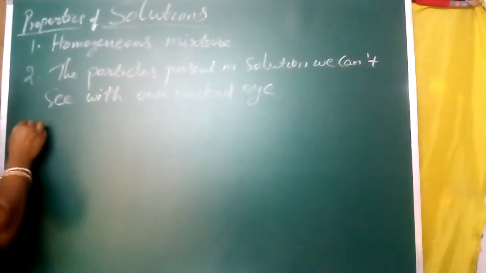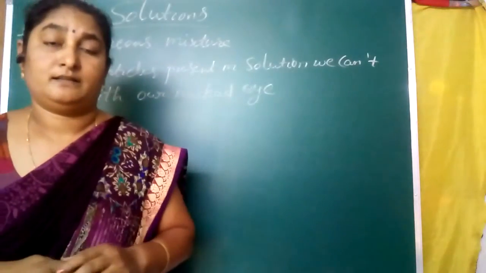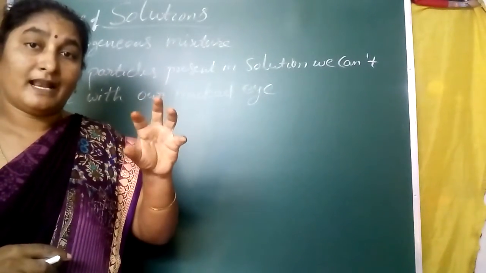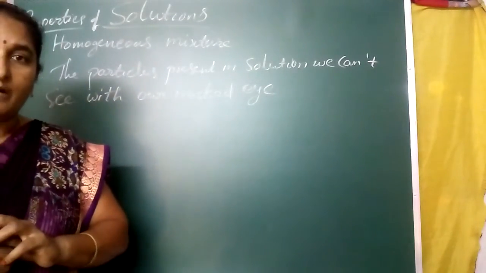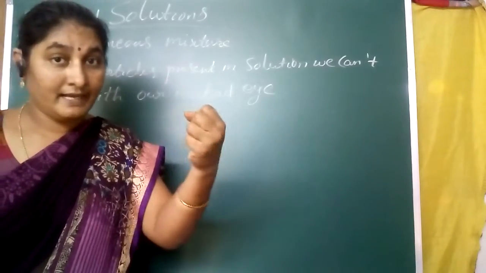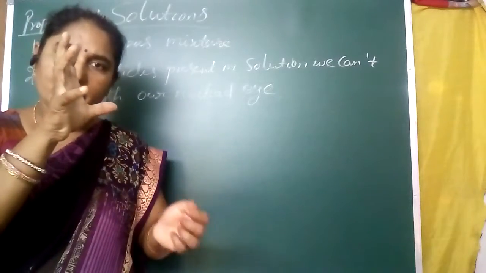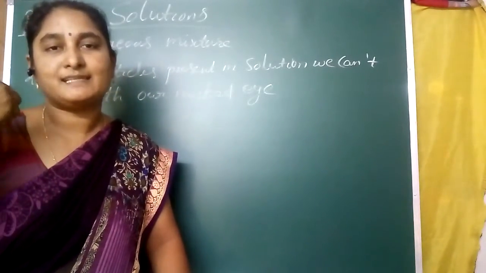The third property is scattering. We know that when light passes through any medium or substance, some substances absorb some light and some light is scattered.